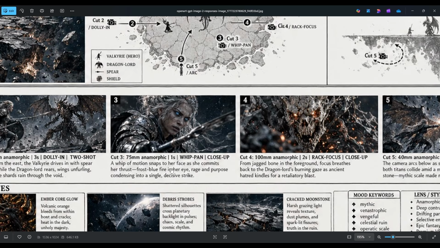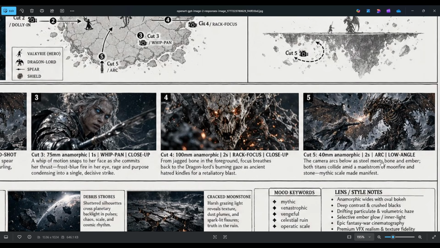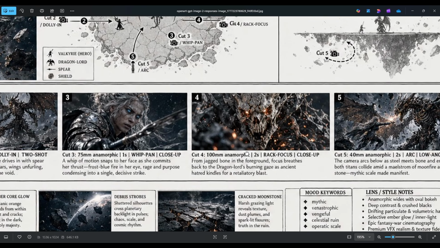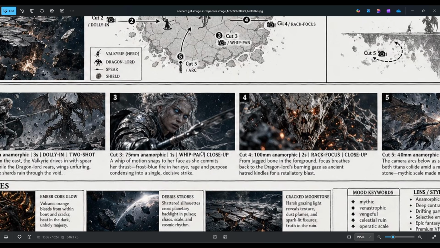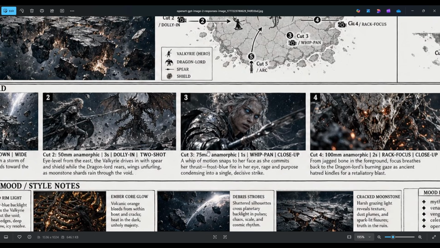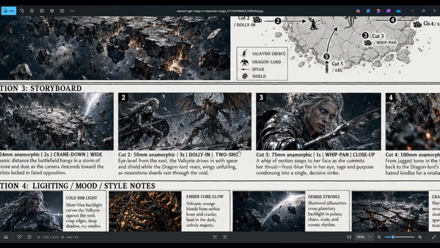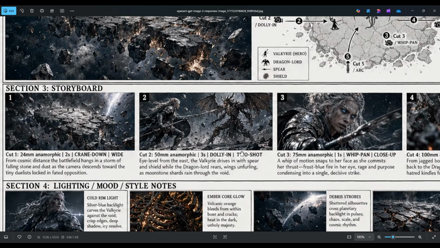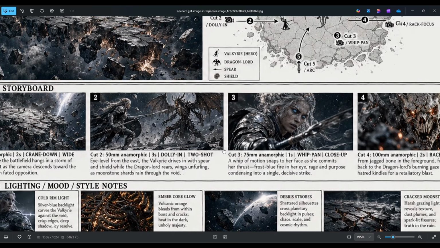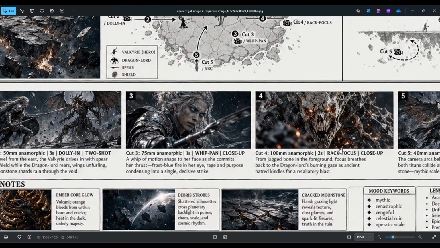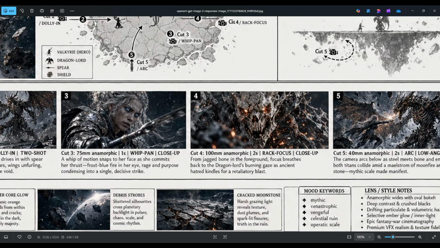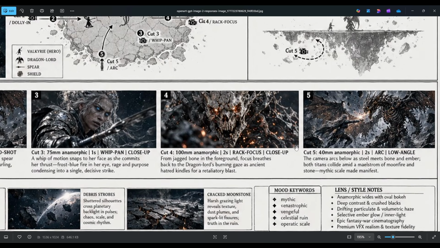Like this, you can see the 4th and 5th shot with all the details. 5 shots. Each one is named. Each one is described with intention. Each one with a specific lens, a specific duration, and a specific camera technique. But here's the thing I want you to notice. Every single lens in this storyboard is anamorphic. 24mm, 50mm, 75mm, 100mm, 40mm. All anamorphic. That's not random. That's a deliberate visual language.